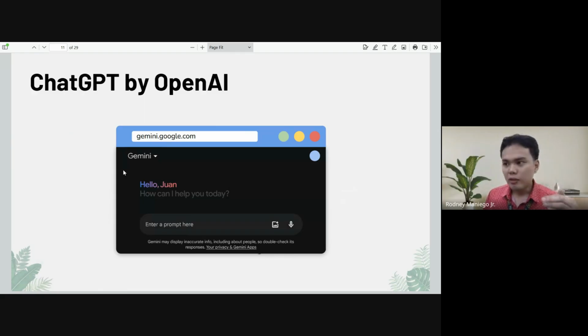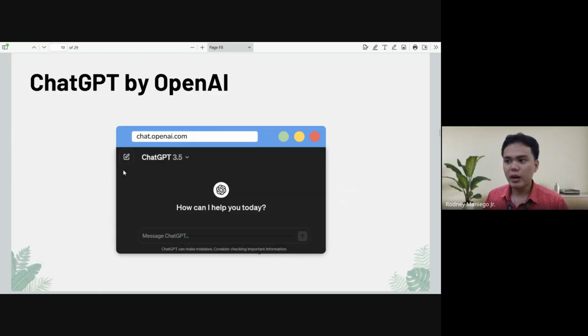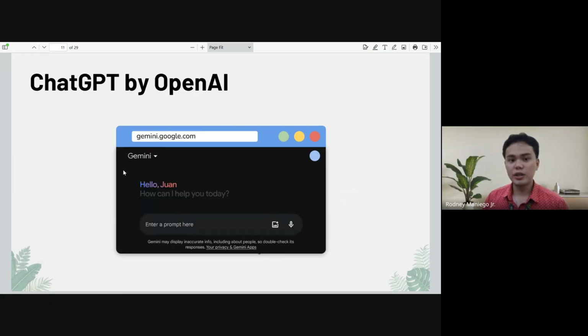So we have Google Gemini, but again, I advise you, if you are still starting out in programming and want support from an AI, I recommend using ChatGPT over Gemini. Gemini tends to give you very, very complex solutions that would be hard for a new programmer.